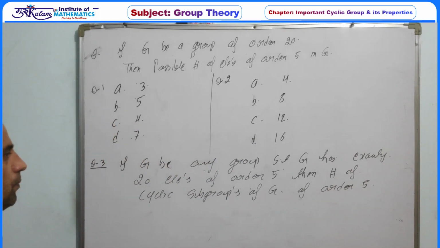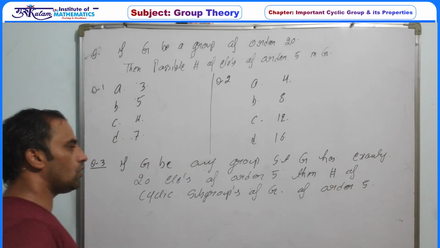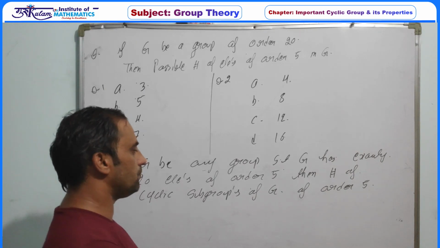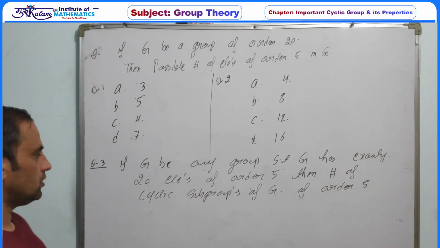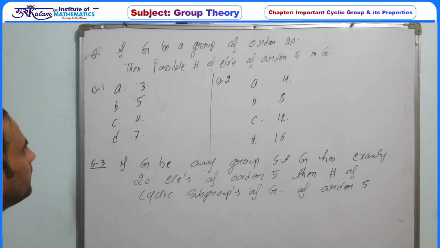So G is any group with exactly 20 elements of order 5, then the number of subgroups of G whose order is 5. So try this question again.